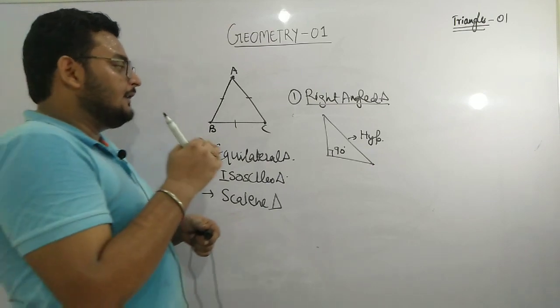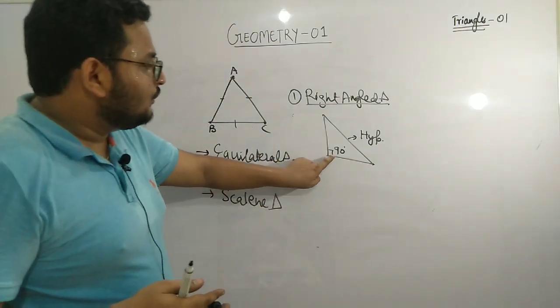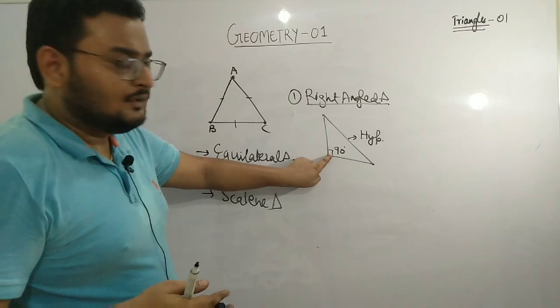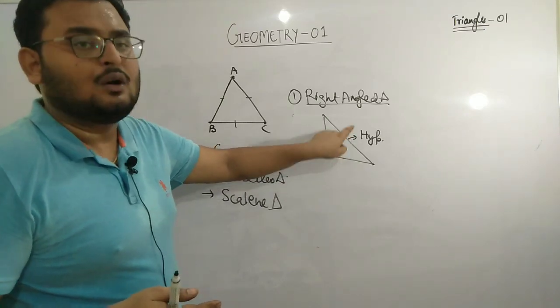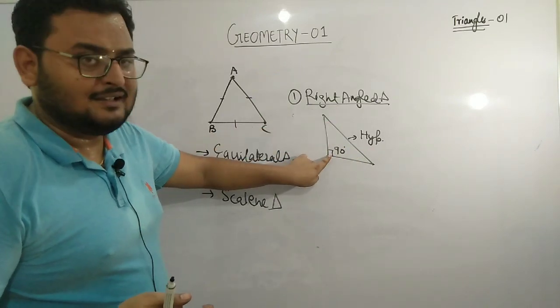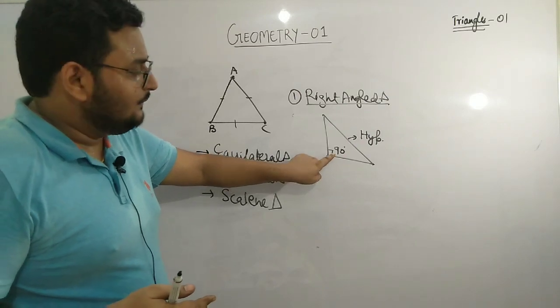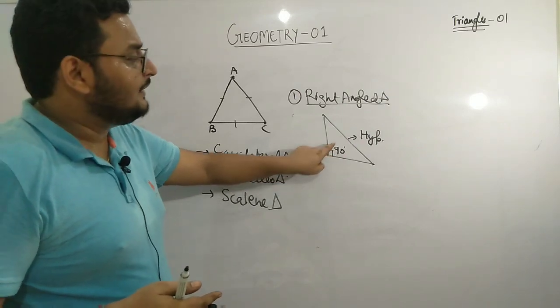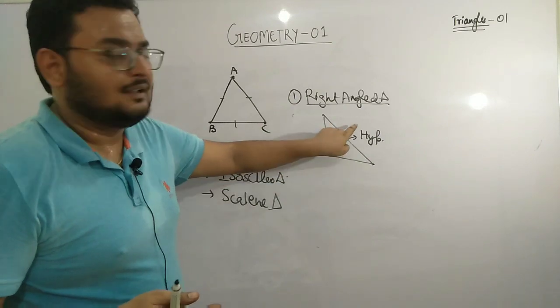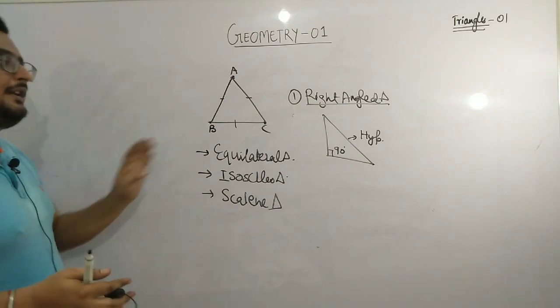If you look at the triangle, always remember that if an angle is larger, then the side opposite to it will also be larger. So in a right angle triangle, if one of the angles is 90 degrees, it means this is the largest angle of the triangle, and the side opposite to this angle would be the largest. So we can say that the hypotenuse is the largest side of any right angle triangle.